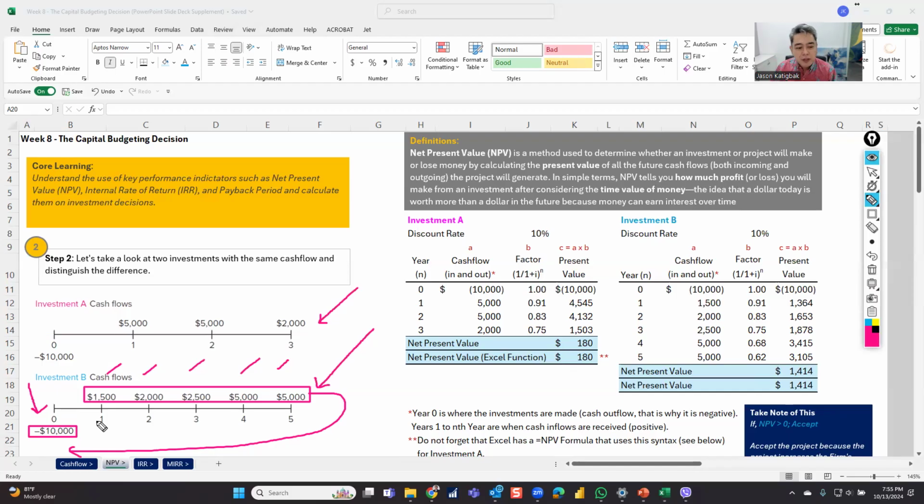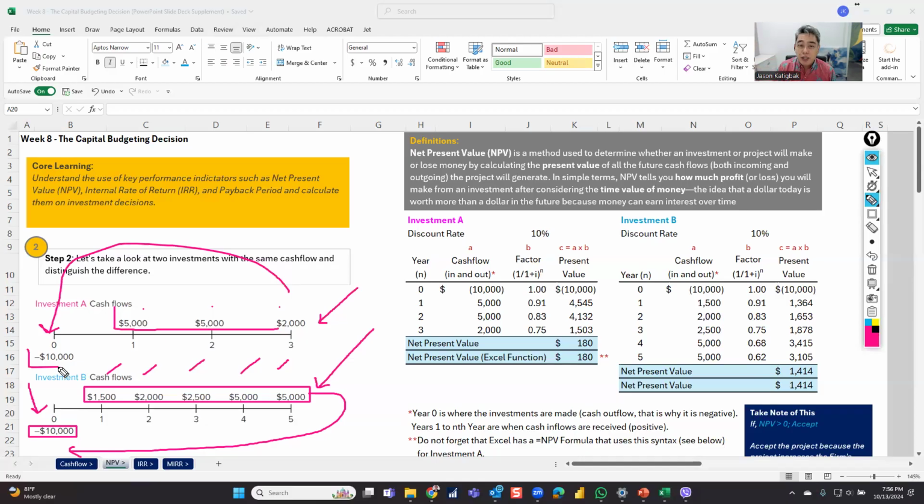What's the reasoning behind it? I would like to know and compare the present value of the future cash flows for how many years and bring it back to year zero, wherein you're going to spend it. So now it's going to be an apples to apples comparison. Year zero, 10,000.